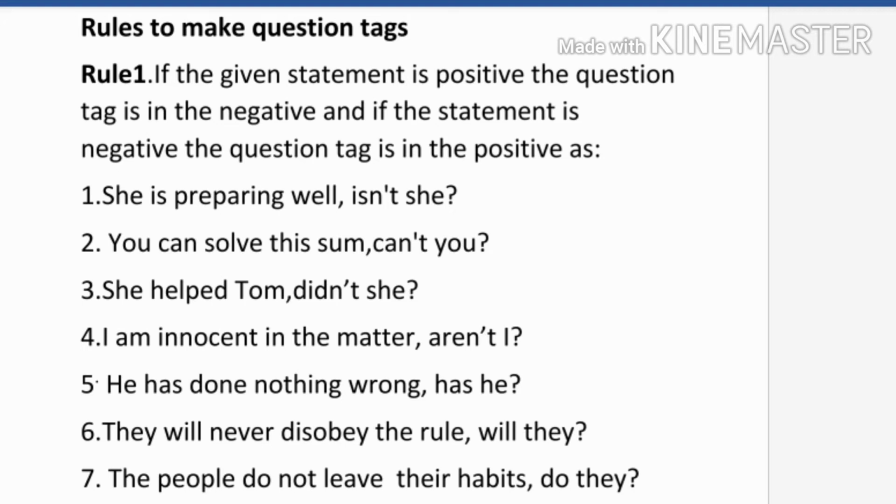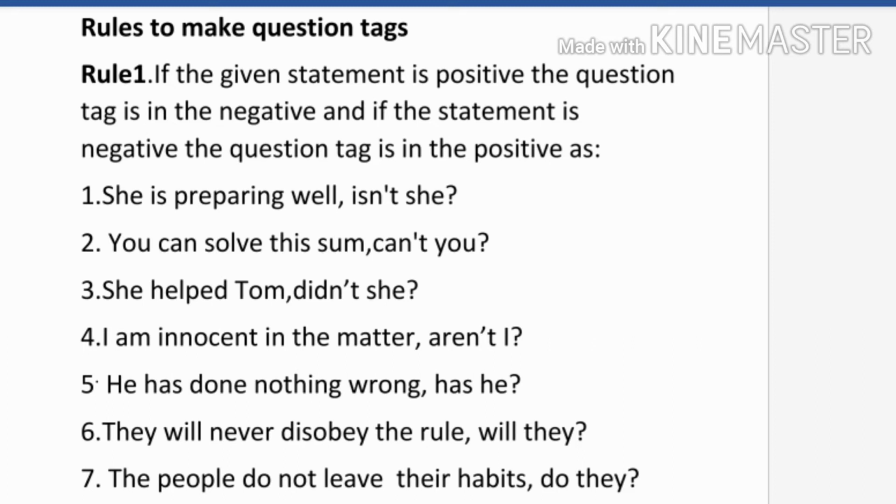You can solve this sum, can't you? She helped Tom, didn't she? I am innocent in the matter, aren't I? But look at sentence number 4. If there is the helping verb am, we will not use am I or am not I. With am, we will use aren't I. He has done nothing wrong, has he?